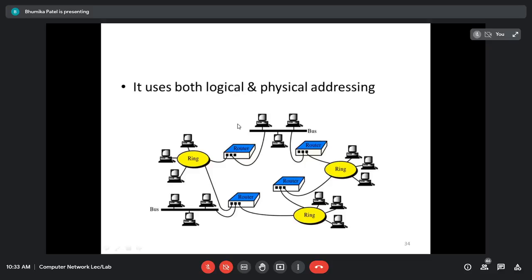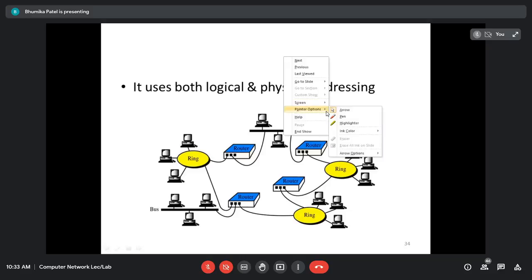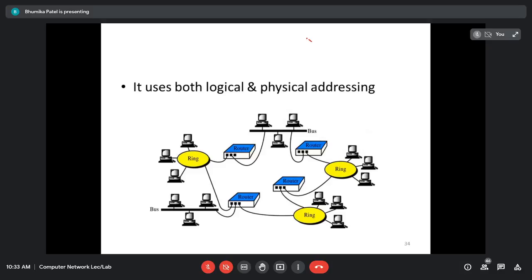For example, right now my device's IP address is 10.0.1.40. If I want to change it to 44, I can, but 44 should not already be available on the internet, and it must belong to the same network. That means if I have this particular network, for example with IP address 10.0.0.0, in this network we have multiple devices, so every device will have its own IP address.